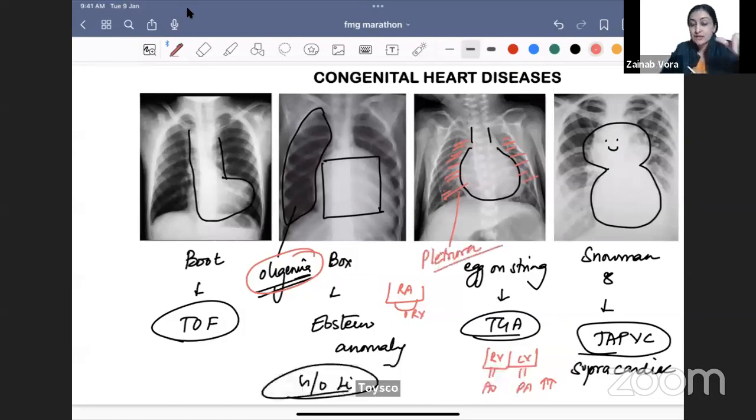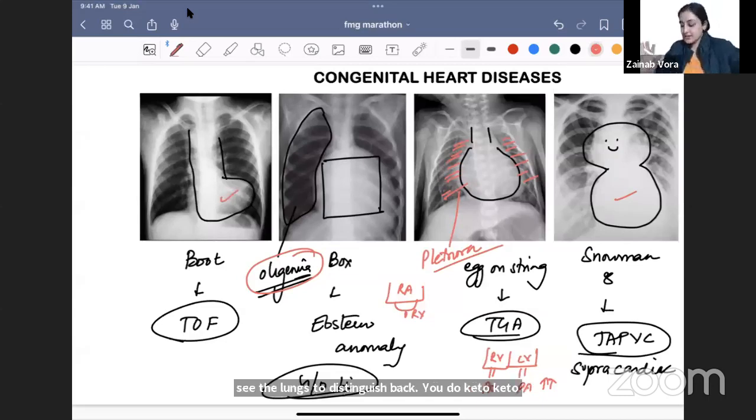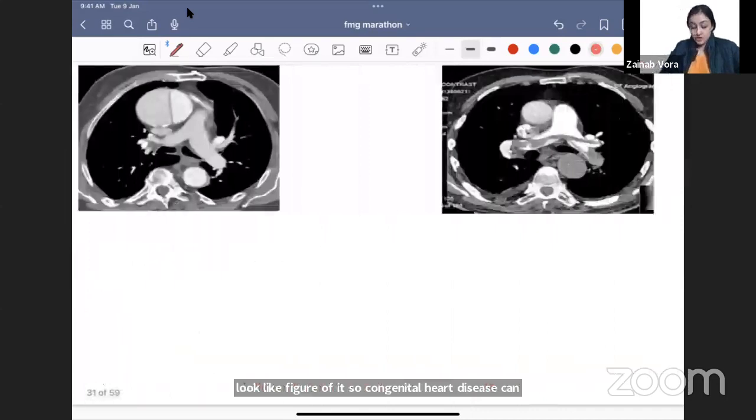So you will actually have to see the lungs to distinguish. The signs of the other two are quite clear. It does look like a boot, it does look like a figure of eight. So you should never get a congenital heart disease mark wrong. Okay, all right. Let's move ahead.